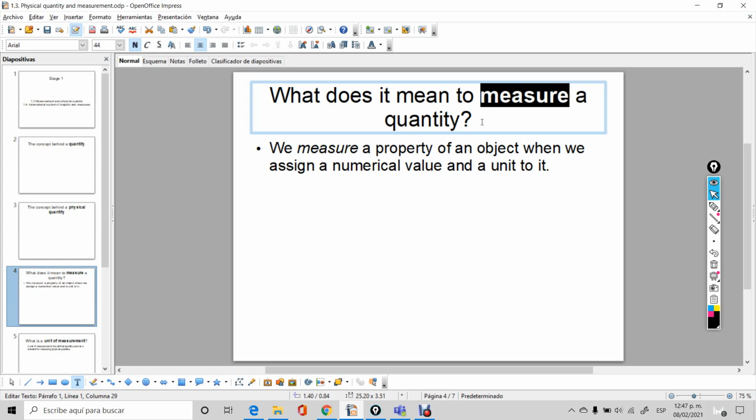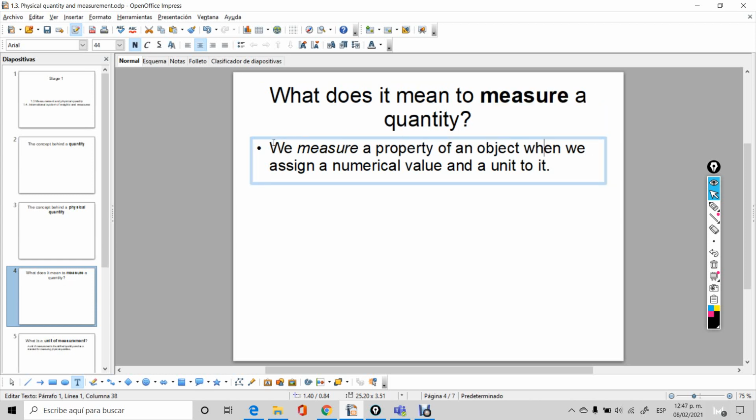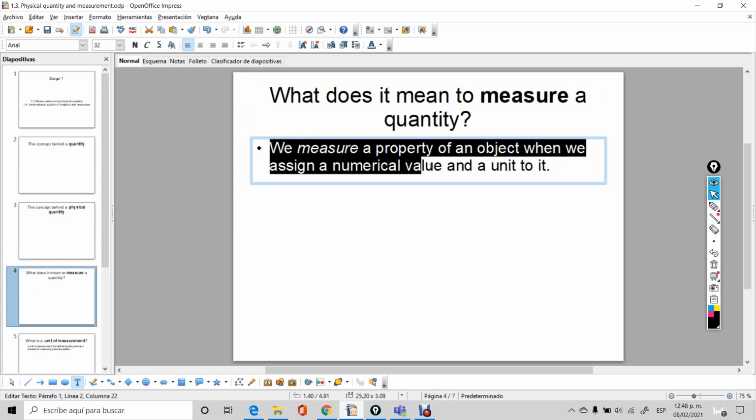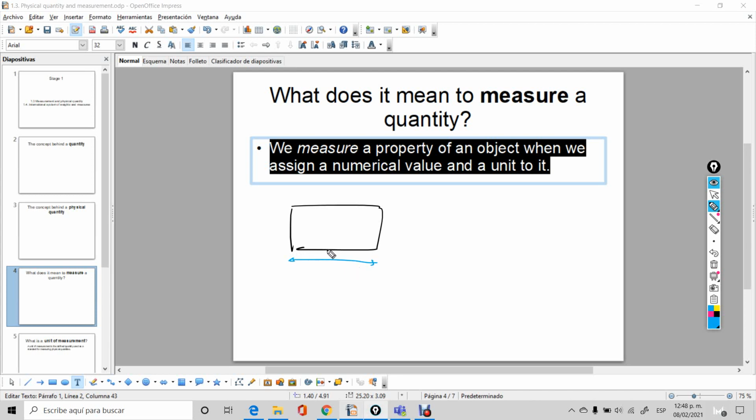So what does it mean to measure a quantity? Well, we measure a property of an object when we assign a numerical value and a unit to it. So going back to the same example I gave you, if you have a whiteboard and if you measure the length of this side, in order to have a proper measurement of this length, what you have to give me in the end of this process is a numerical value and some unit.